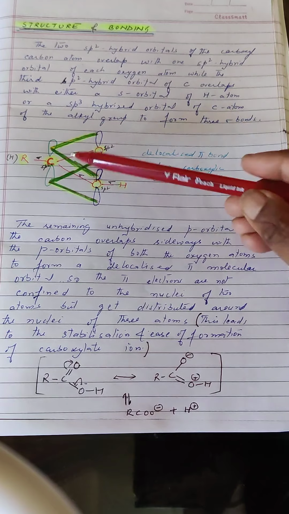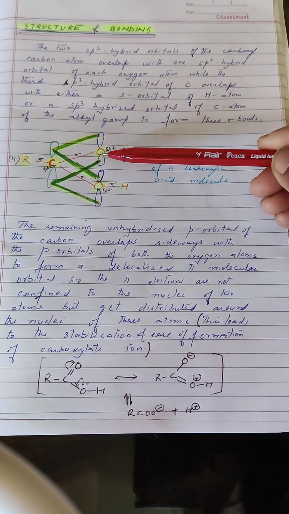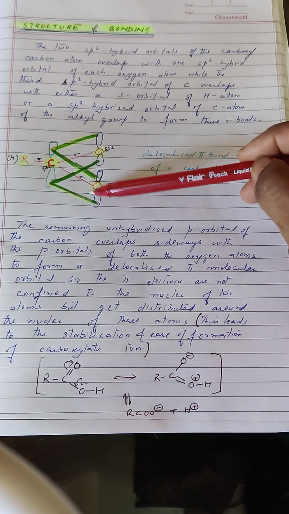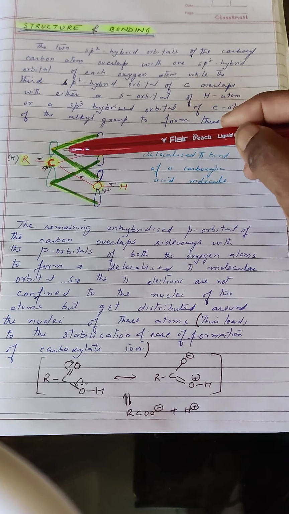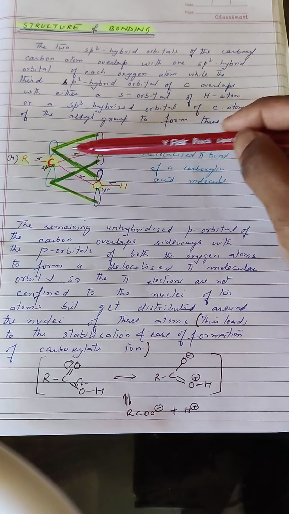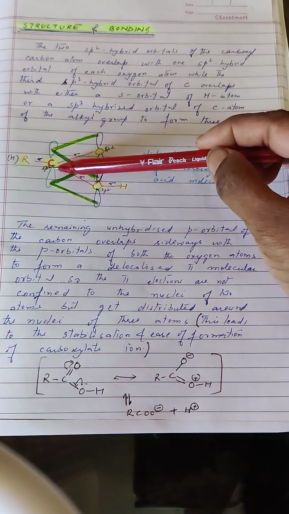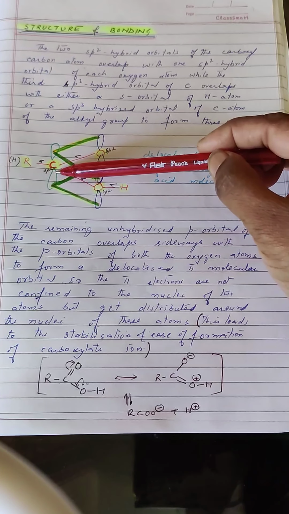So I am again explaining here. The carbon and the 2 oxygens in case of carboxylic acid are all sp2 hybridized. So all of them have 3 sp2 hybrid orbitals. Let us talk about the 3 sp2 hybrid orbitals of carbon.